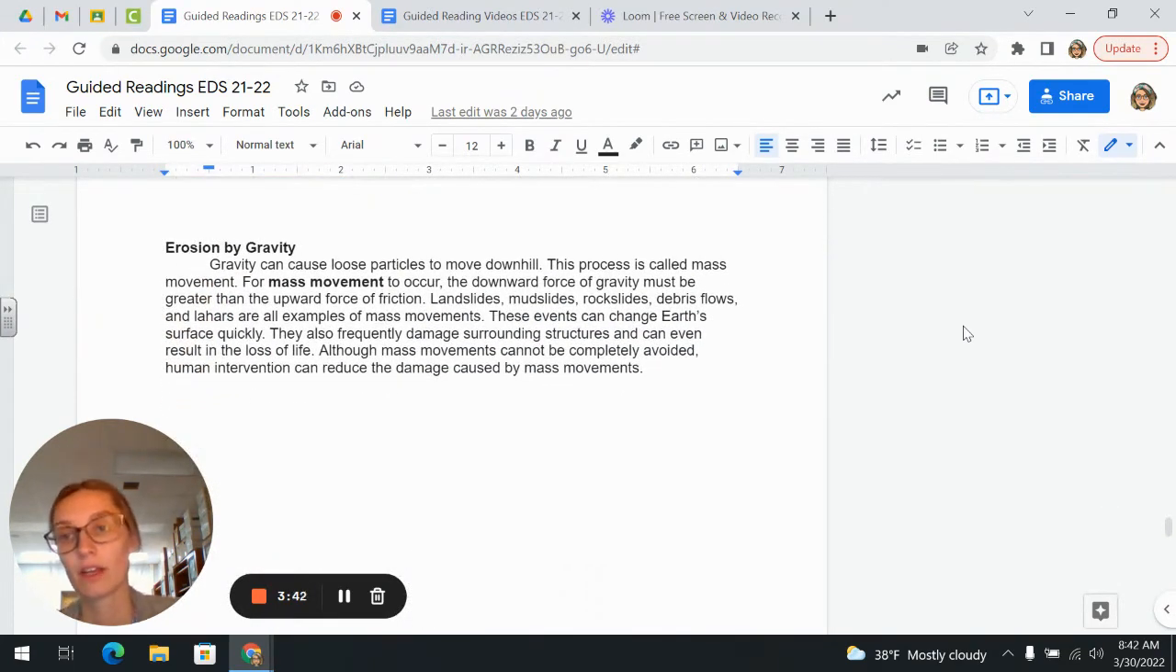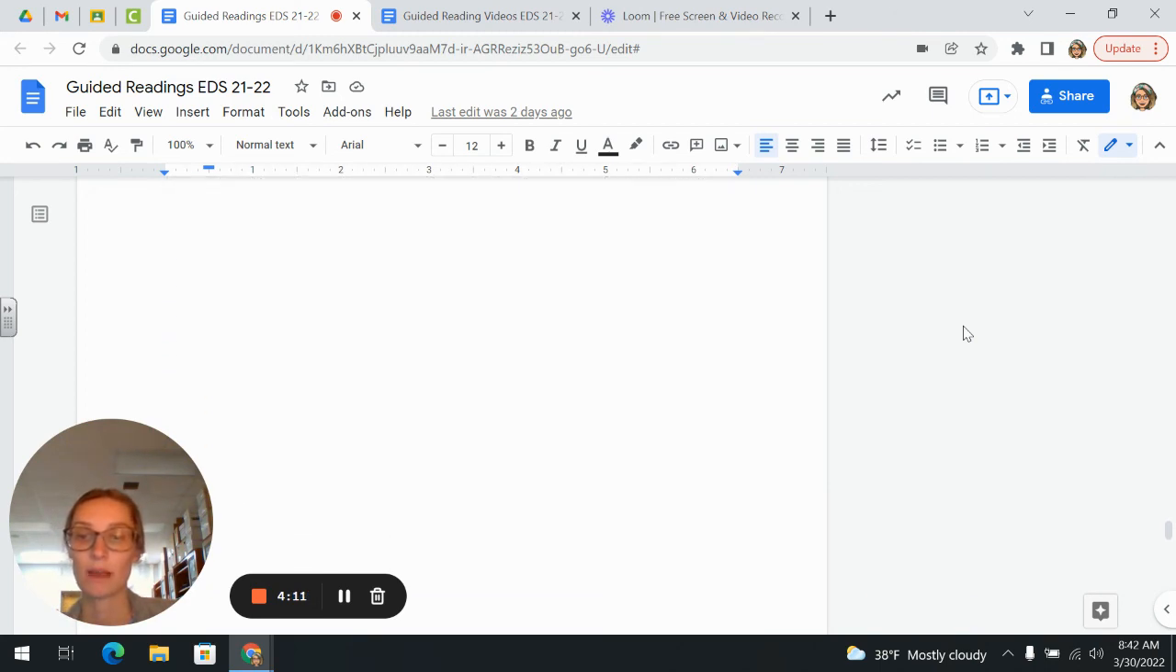Erosion by gravity. Gravity can cause loose particles to move downhill. This process is called mass movement. For mass movement to occur, the downward force of gravity must be greater than the upward force of friction. Landslides, mudslides, rock slides, debris flow, and lahars are examples of mass movements. These events can change Earth's surface quickly. They also frequently damage surrounding structures and can even result in the loss of life. Although mass movement cannot be completely avoided, human intervention can reduce the damage caused by mass movements.